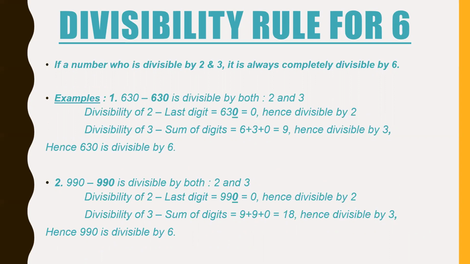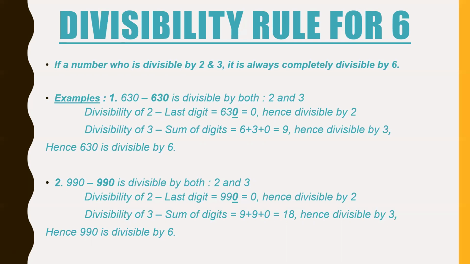Like 630. Listen to me very carefully. How do we solve this? If I want to check whether 630 is divisible by 6 or not, if 630 is divisible by both 2 and 3, it is divisible by 6. We'll check the divisibility of 2 and 3 one by one. First, divisibility of 2: the last digit should be 2, 4, 6, 8, or 0. Here the last digit is 0. Hence, the number is divisible by 2.